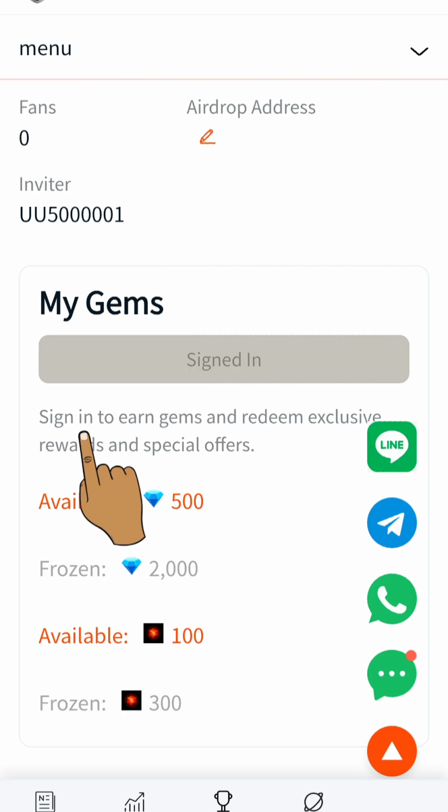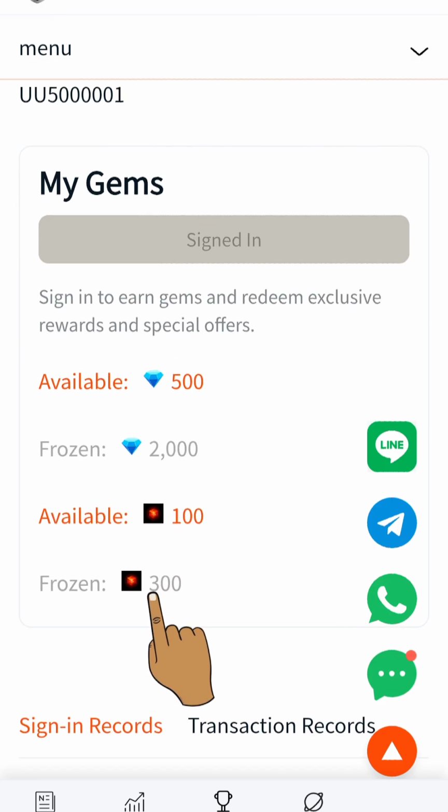Okay, so you can see here, sign in to earn gems and redeem exclusive reward and special offer. Don't forget to do this every single day. Every single day, just come down here and click on this sign in. You'll be able to earn more of these gems, and also more of this gem cash rate. Personally, I have a lot here. I have 2,000 worth of gems that is frozen here, which is going to be released very soon. And you can see I also have 300 gem cash here.